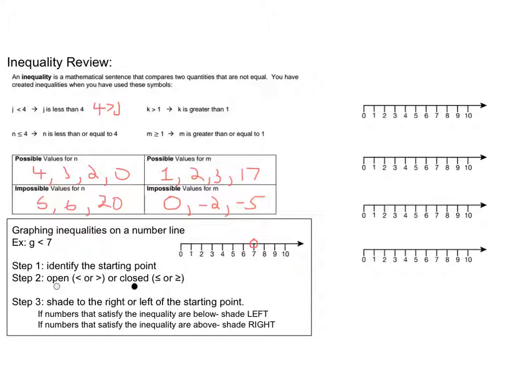All right. The important step is you're going to shade to the right or left of the starting point, depending on the inequality. If numbers that satisfy the inequality are below, you want to shade left. If numbers that satisfy the inequality are above, you're going to shade right. Well, what kind of numbers are going to satisfy g less than 7? I would say numbers like 6 and 5 and 2. Those numbers are below, so we're going to shade left.